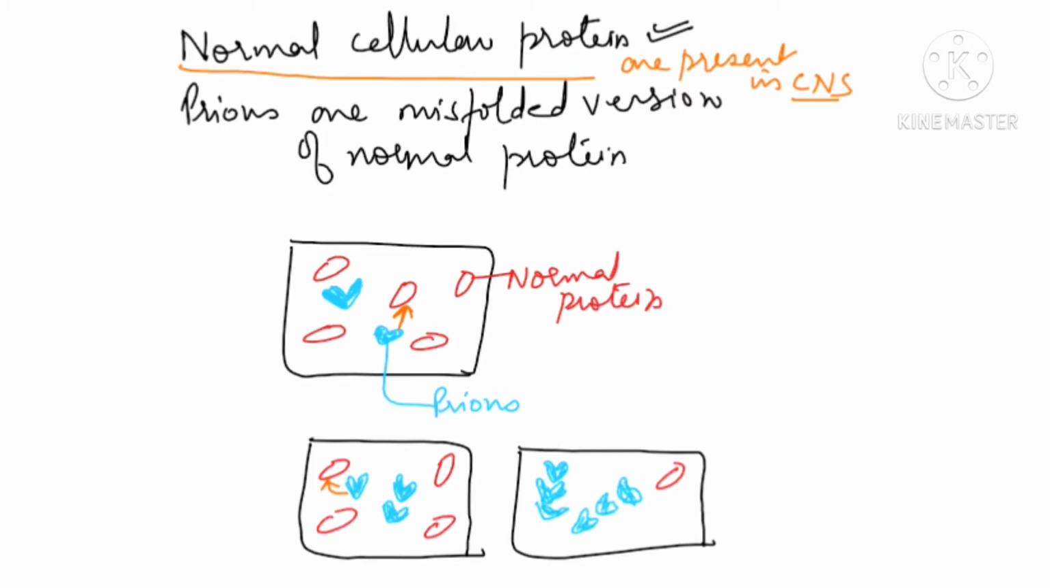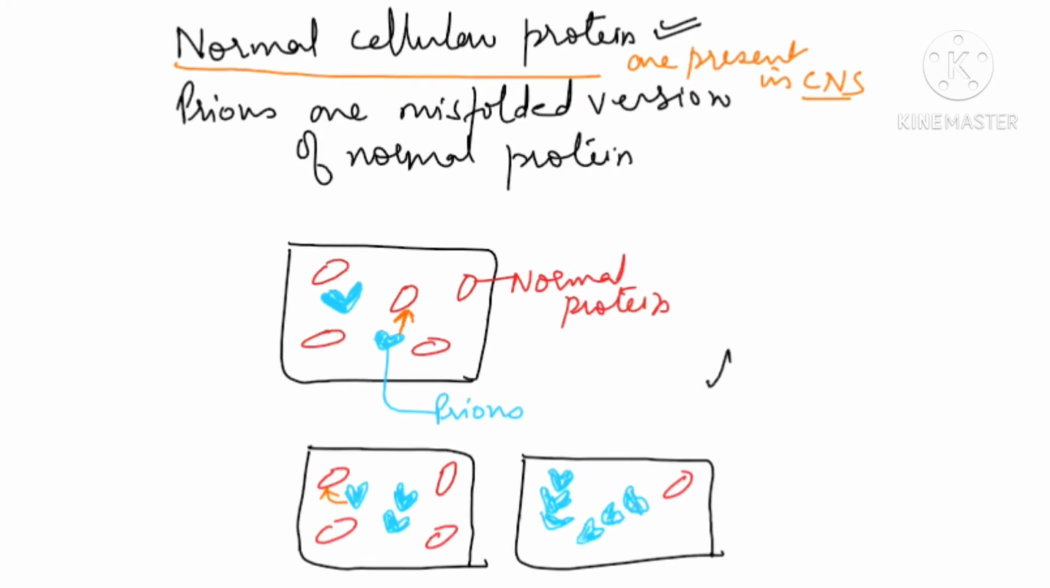As a result, the functioning is affected. And we have observed that people suffer; we say that prions are responsible for Alzheimer disease and also Parkinson disease. I hope you have understood. These diseases are also caused because of the prions.